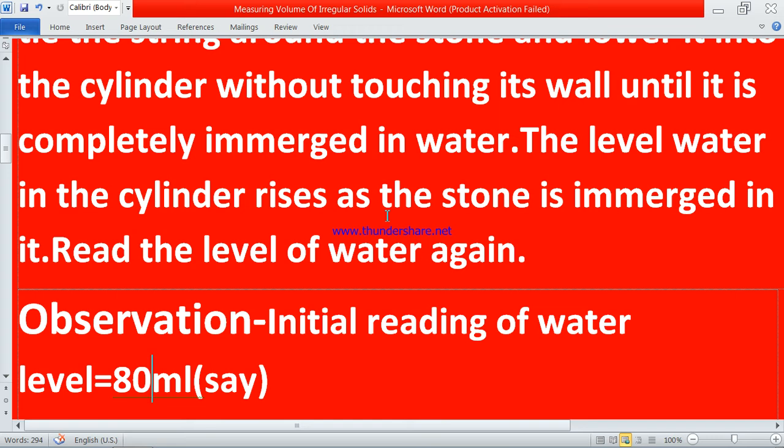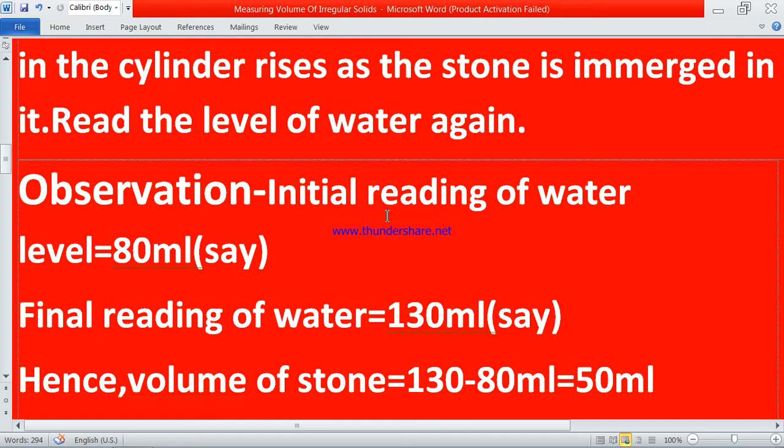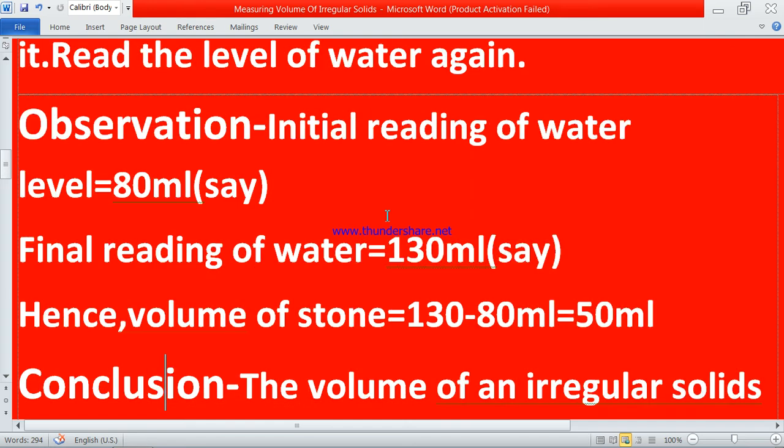Initial reading of water level 80 ml, say, means suppose. Final reading of water 130 ml, say, means suppose. Hence the volume of stone is 130 minus 80 ml, equal to 50 ml. So what is the observation, say? Initial reading means the reading which was there before we poured the stone into the water. Final reading means after we have poured the stone in the water, what is the reading?